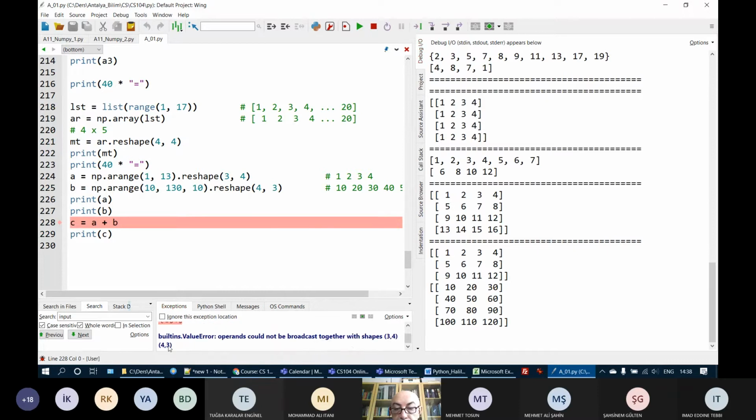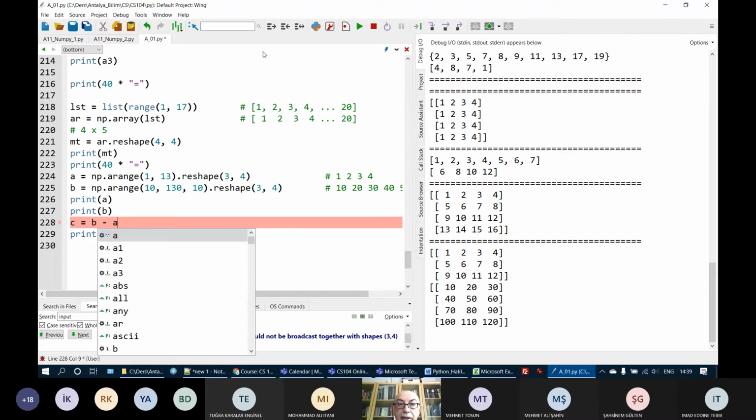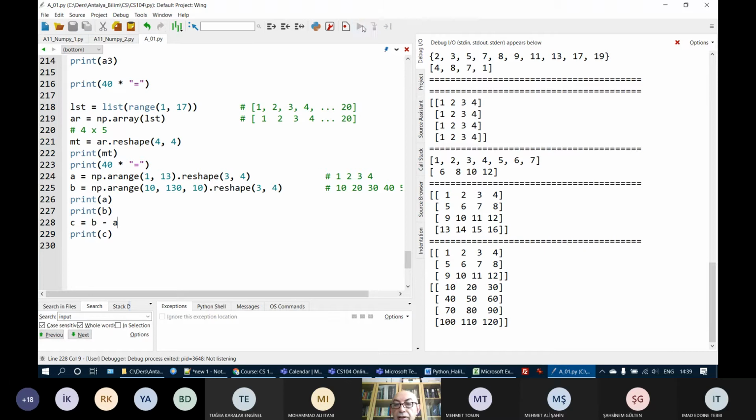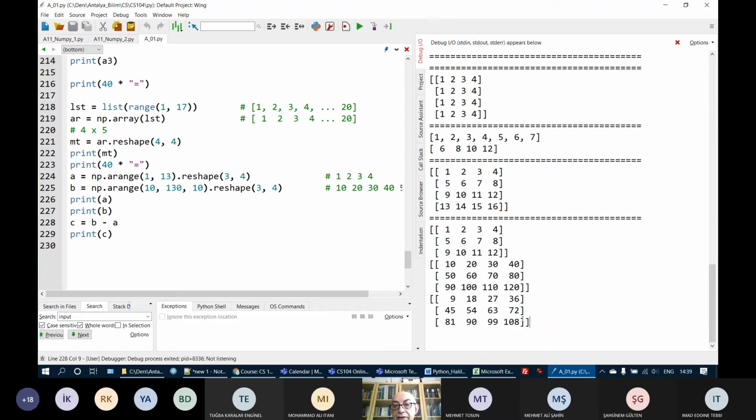This is 3 by 4 and the other one is 4 by 3. The shapes don't match each other, so there is an error message here. I hope this is well understood. Let's put this 3 by 4 and let's make this B minus A. Let's run this again, and this time there will be no problem.